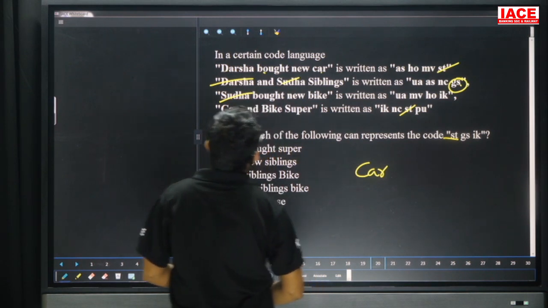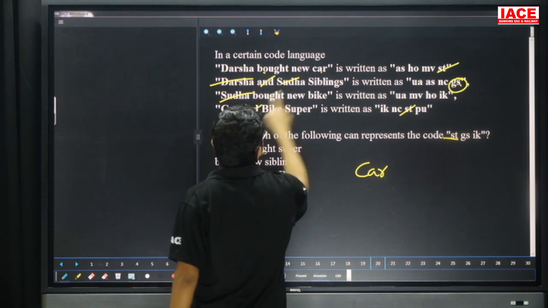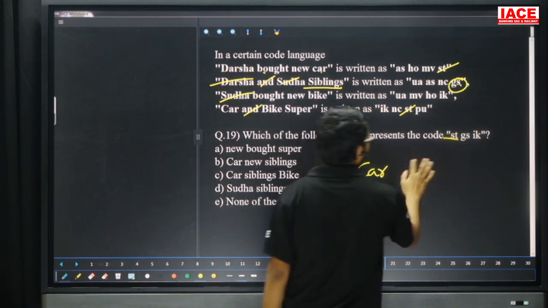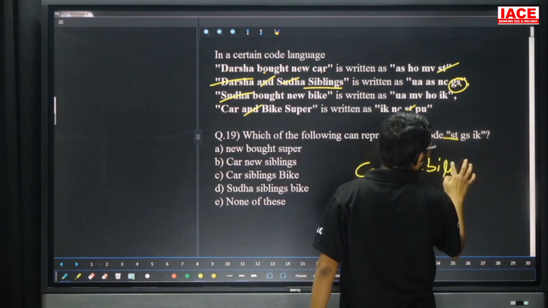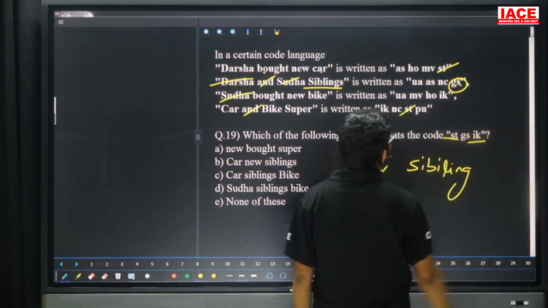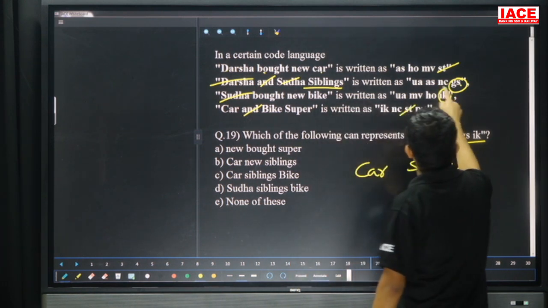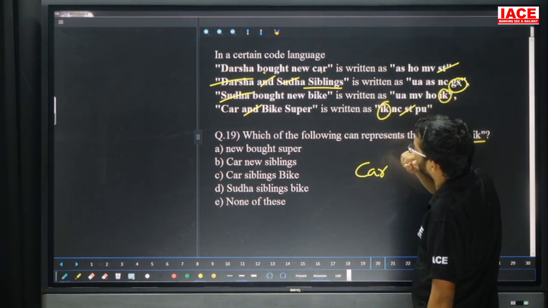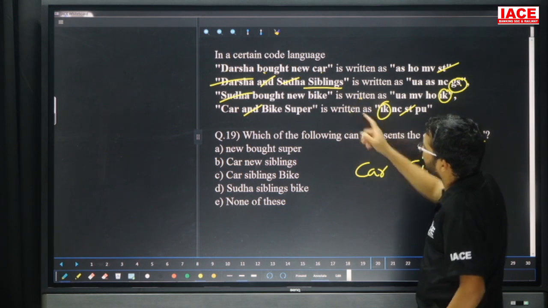Next one. And friends, check here, is 'and' present or not? Yes, 'and' is also present. That means sibling. So here GS means part sibling. Next one is IK. Next one is part IK. Here we are having IK, here also we are having IK. Then the common code is part. These two lines, common code is part. Friends, check here.